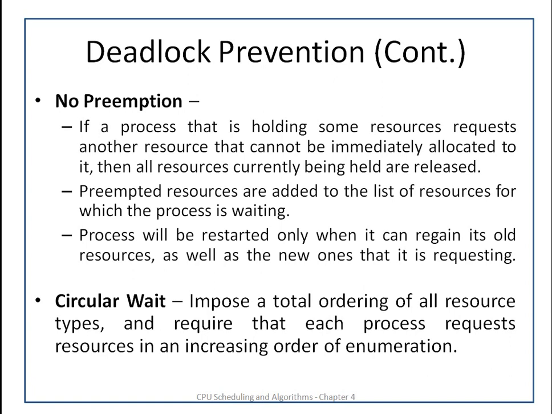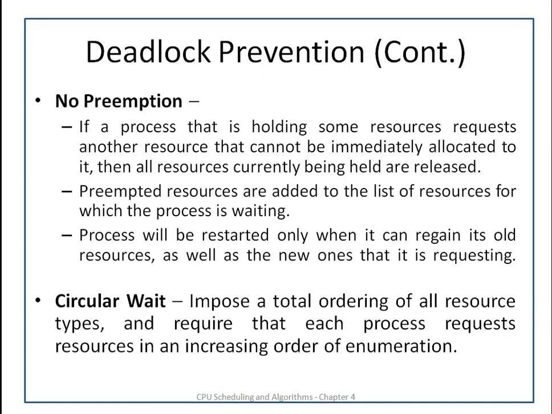So if a process has requested a resource numbered 5, the same process cannot request the resource numbered 1 or 2, because it is not in increasing order. So this will not create the situation of circular wait.